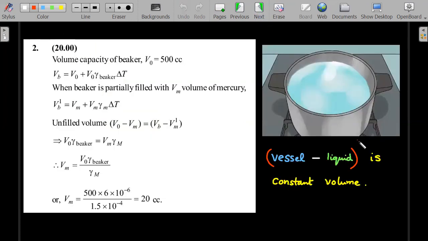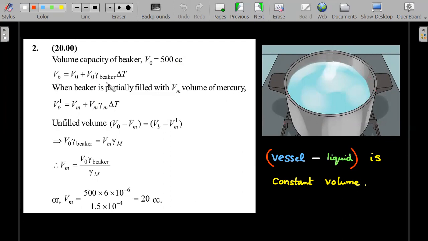So here it is, a simple idea about the apparent expansion. If you have a beaker containing a liquid with unfilled volume, can you see there is a partial volume that is left out? Then what the question is telling you is that the total vessel volume minus the liquid volume should remain constant. Just like the free expansion in the previous problem, the liquid and the solid will expand as if the other's presence is not there, right? You are not forcing them in any way. So when you are heating them together, they expand on their own as if they are independently present.